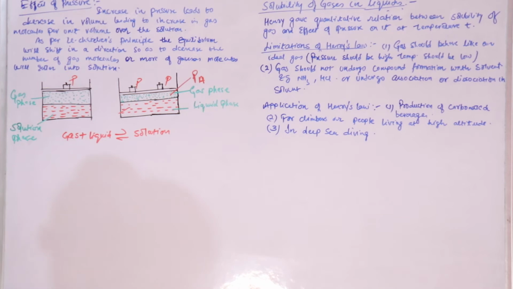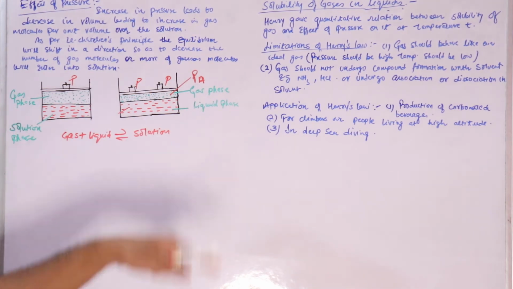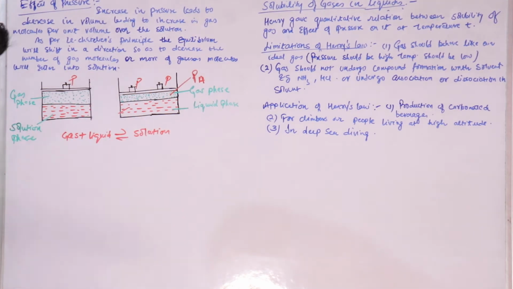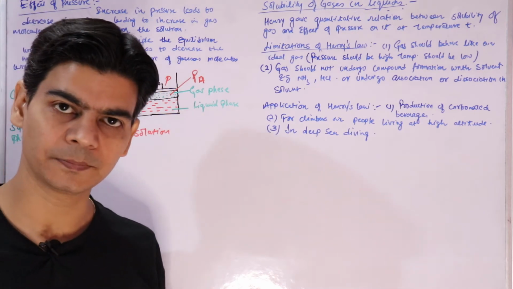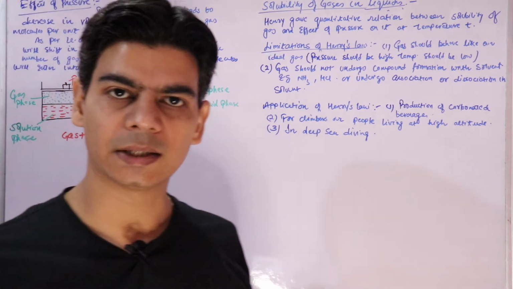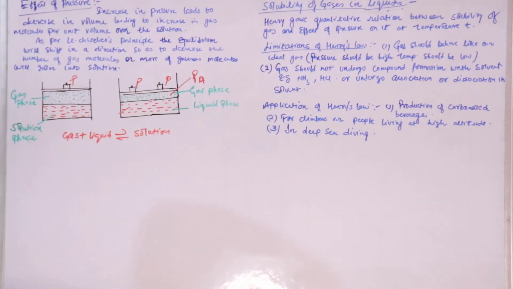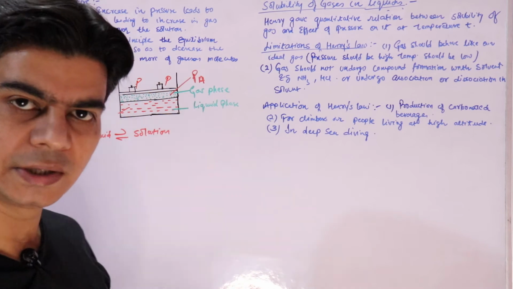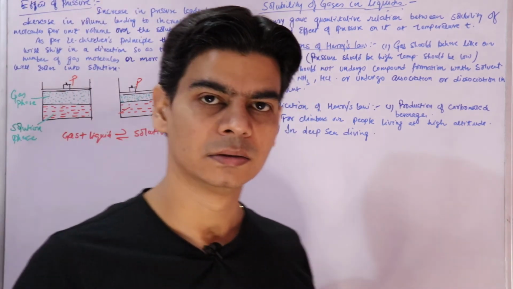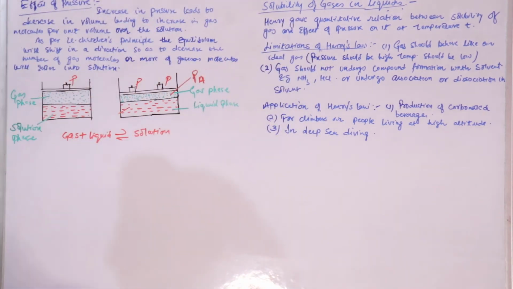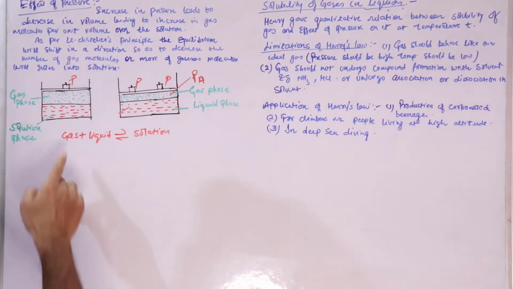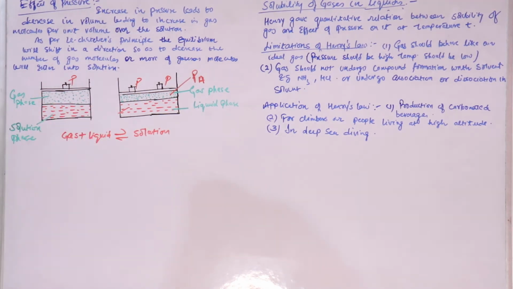Now let's quickly understand what we are doing here. Since we know that when we increase pressure, the solubility of gas in a liquid will increase, this is simple. Now let's understand this quantitatively as studied by Sir Henry. In this first case, the green dots that you see represent gas molecules above the liquid surface.